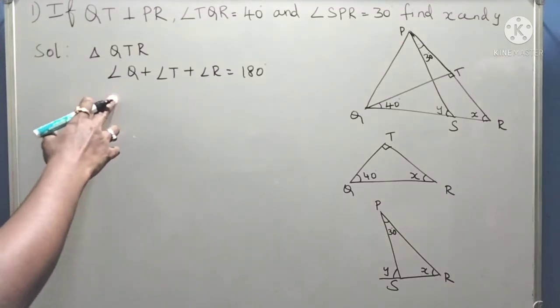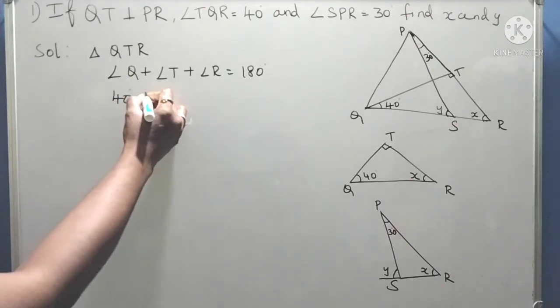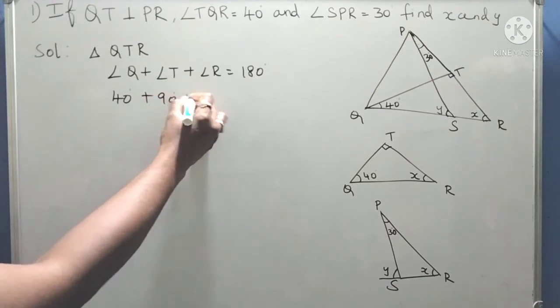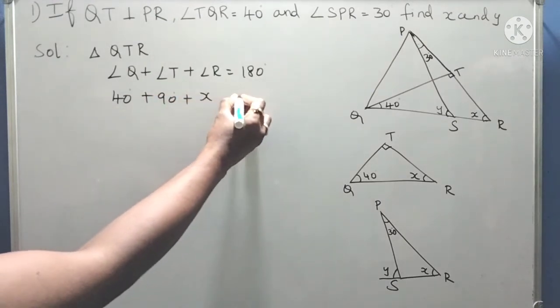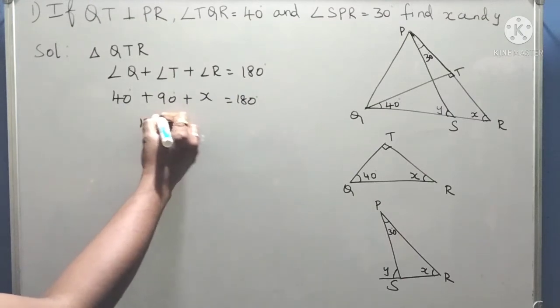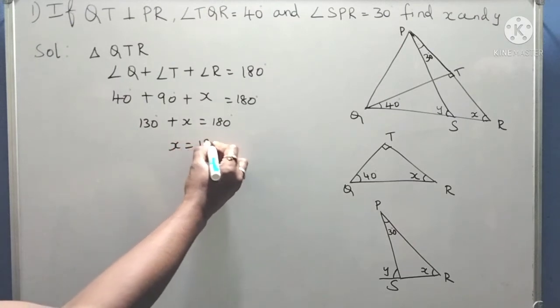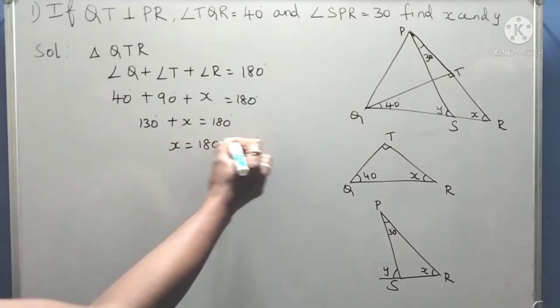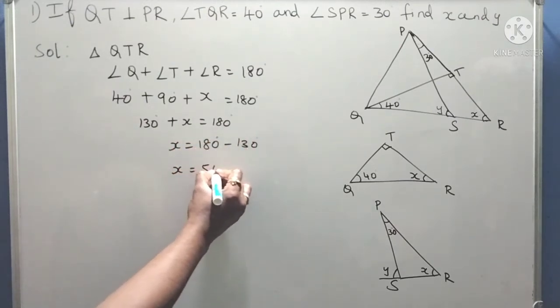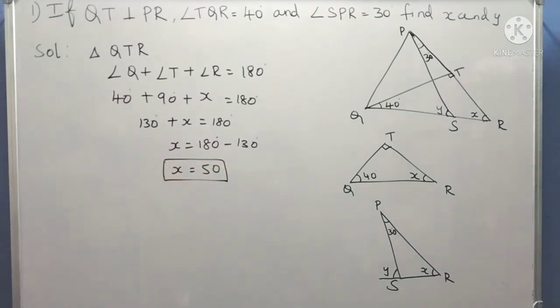Angle of Q is 40, angle of T is 90 since they are given perpendicular, and angle of R is X, which we should find out. So 90 plus 40 is 130, plus X equals 180. So X equals 180 minus 130, that is X equals 50. So first we find the value of X, then we want to find Y.